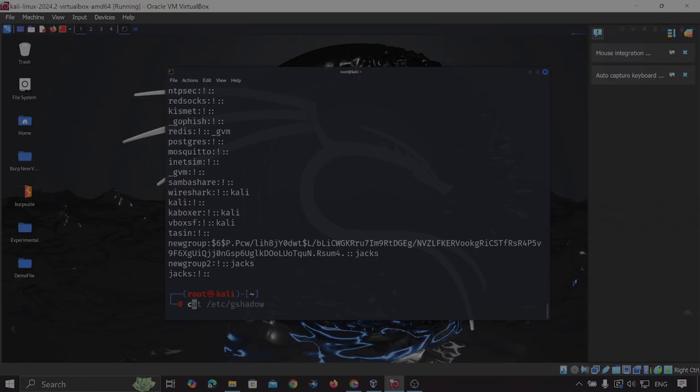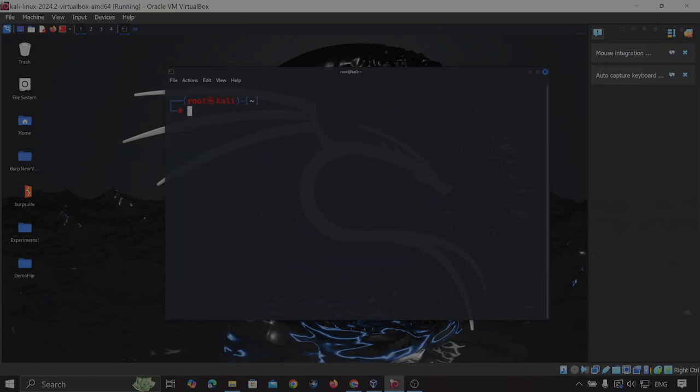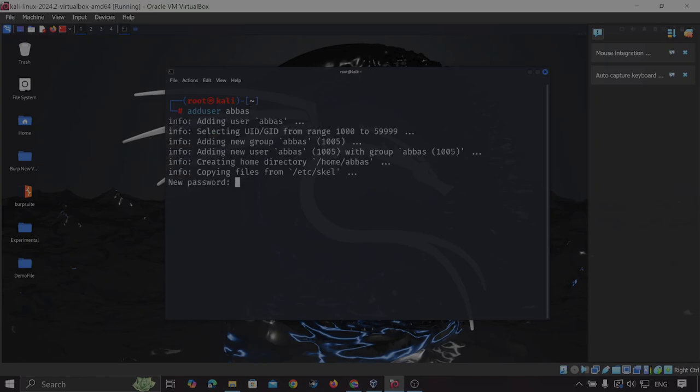Now first of all let us clear the screen, and now let's say I want to create a user. So how to do that? Simply I have to type user and the name of the user. We can name anything, let's say Abbas. So Abbas is the username. If I press enter, then it asks me to put a password. Let me give a password 123, and again 123. Now it's asking for the full name. Let's say Abbas Uddin.